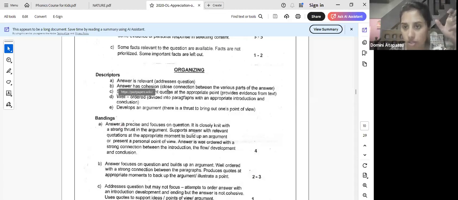Then you add the quotes. Quotes, that's your evidence. Always think like a lawyer. Okay, I gave these examples before also. Imagine there is one student. Now all of you are lawyers. Okay, there is a lawyer. There are two lawyers.